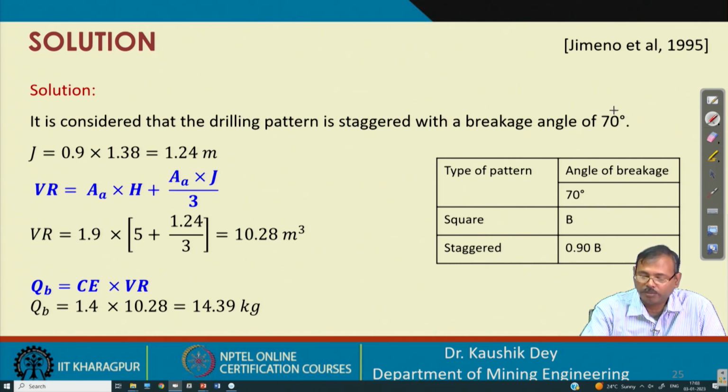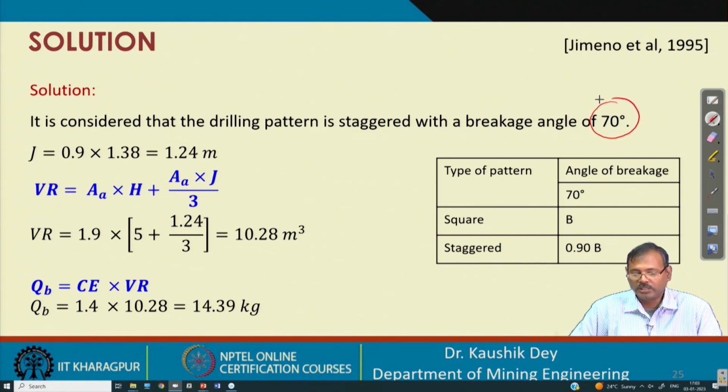We have considered the breakage is at 70° angle for the sub drilling part, considering that 70° angle. For the square pattern it is B, for the staggered pattern, let us consider we have used a staggered pattern, so it is 0.9 B. So, 0.9 into 1.38, that is coming 1.24 is the sub drilling.